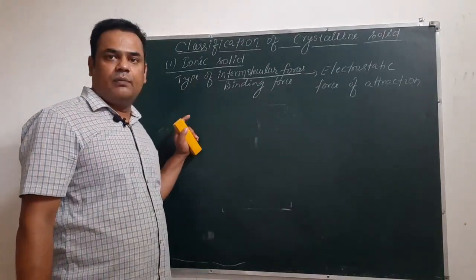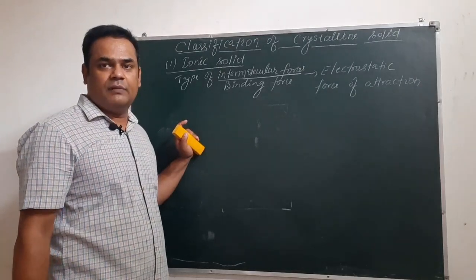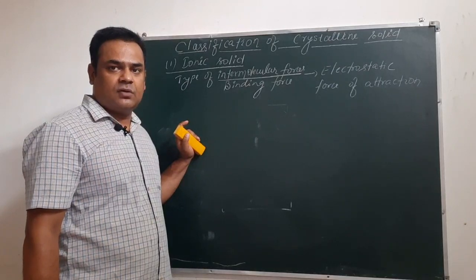Whenever we say ionic compound or ionic solid, it will have ions of two kinds. One will be positively charged, called cation, and another will be negatively charged, called anion.